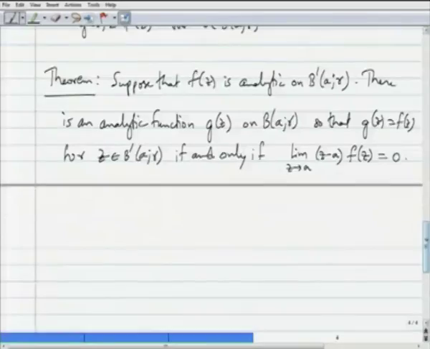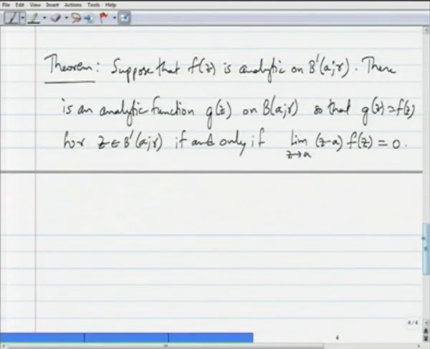Okay. So, that's the theorem. And in order to prove this theorem, we will first see a couple of lemmas. So, lemma: before we prove this, we will see these lemmas.